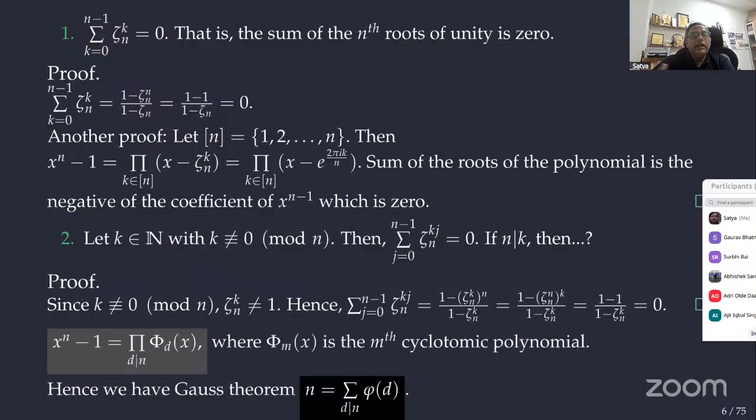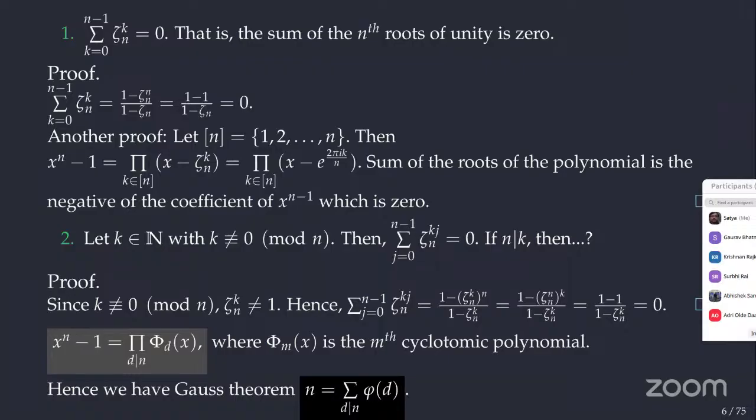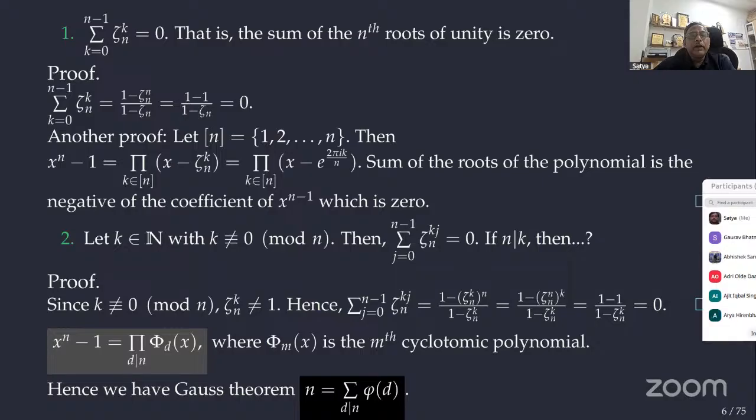Okay. And further, we can see that x to the power n minus 1 is equal to the product over d dividing n of phi_d of x. Here phi_m of x is the mth cyclotomic polynomial, right? Yeah. Any questions, please? Okay. And that means that their roots are primitive mth roots.